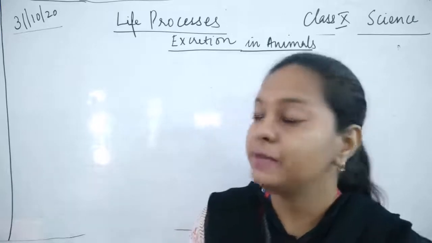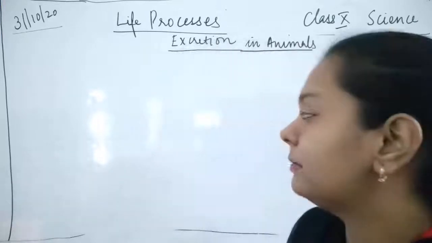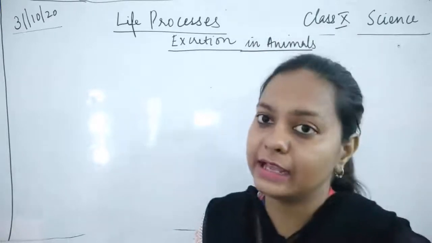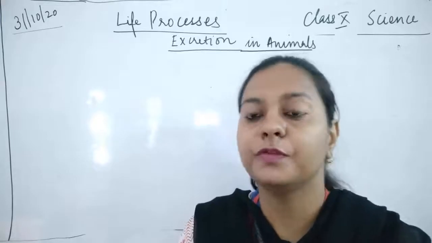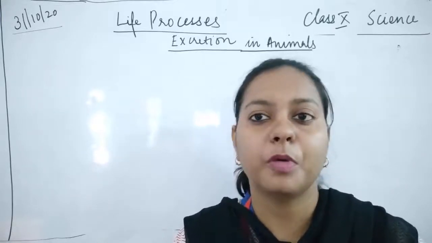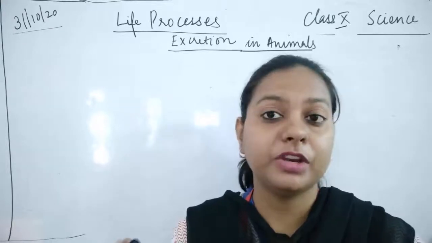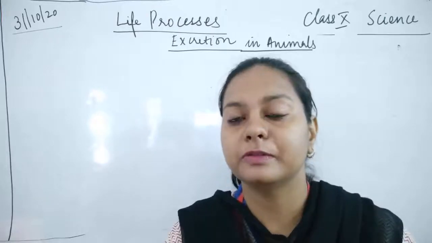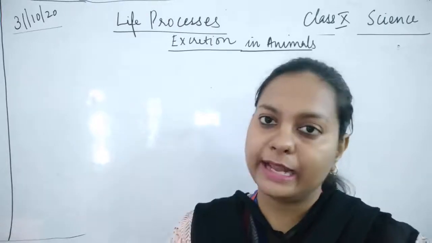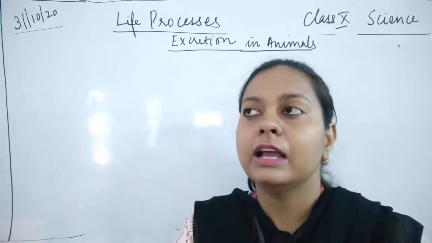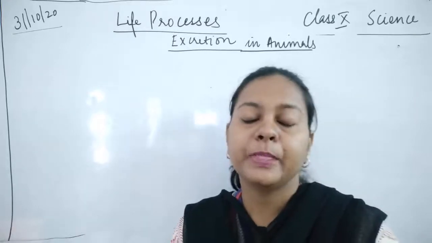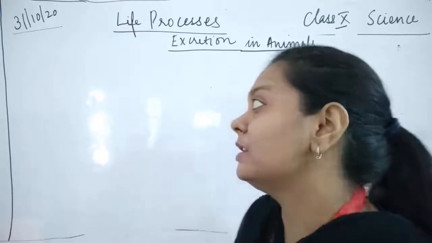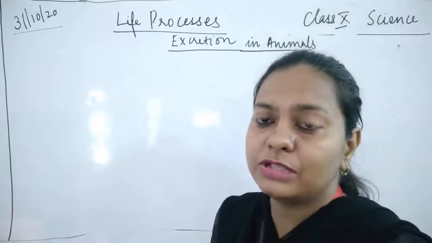If we talk about amoeba, a single-celled animal, then how does excretion take place in it? Amoeba has one cell which has to perform all the body functions, all the life processes. Like you read in nutrition, pseudopodia are there, an extension or outgrowth from the cell membrane, which entangles and engulfs the food material with the help of phagocytosis. The next life process was respiration. आपने देखा कि general body surface से अमीबा का respiration हो जा रहा है, ठीक है.